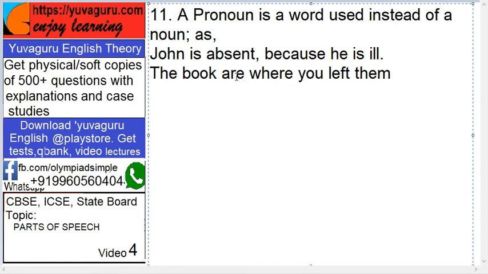The books are where you left them. So what is the pronoun over here? Them. Because the books are where you left the books. So you are describing the books only, and instead of books you are using them.